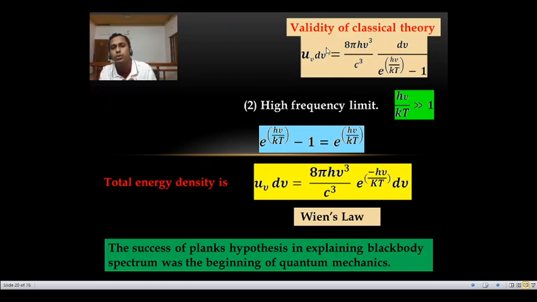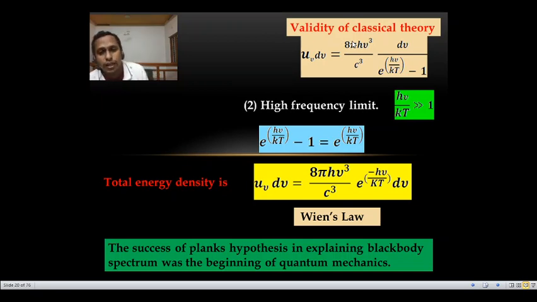So the validity of the classical theory means the validity of Wien's law and the validity of the Rayleigh-Jeans law, and we have checked it.